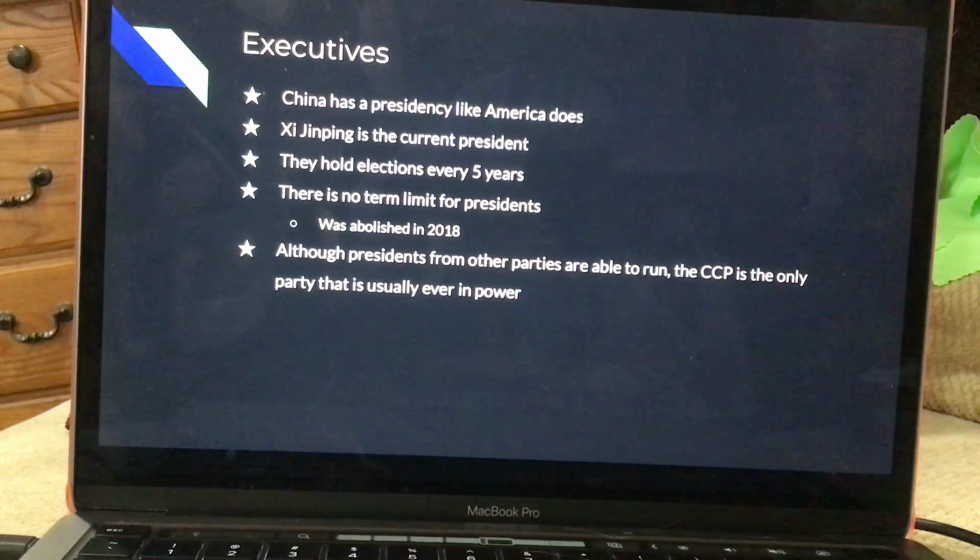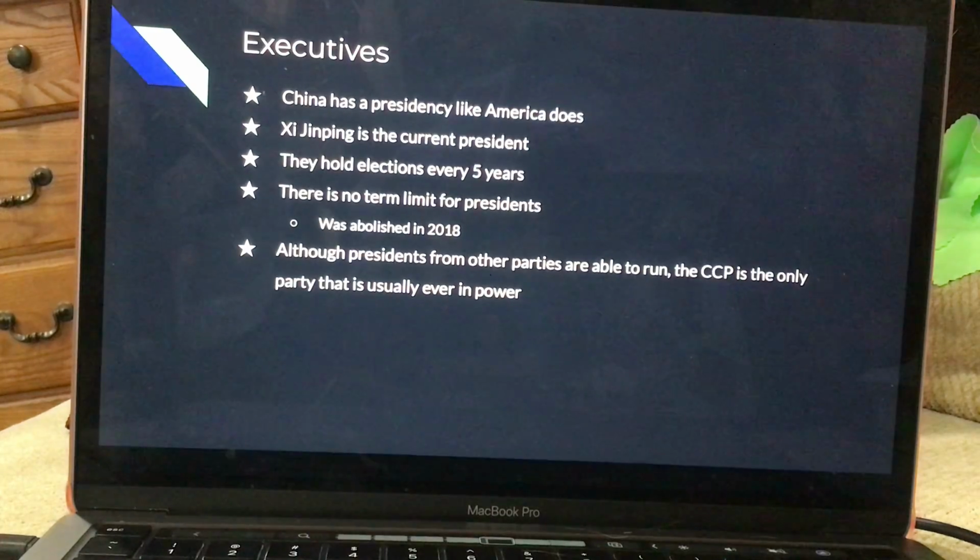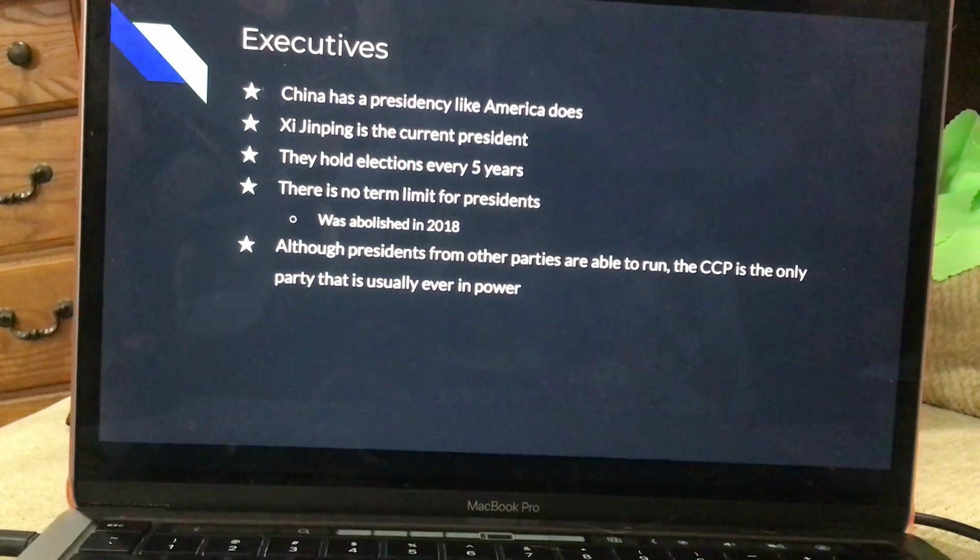There used to be a term limit, however, Xi Jinping had gotten rid of this law in 2018 to allow him to run indefinitely. Although presidents from other parties are able to run, the Chinese Communist Party is the only party that is usually ever in power due to their popularity and their size.